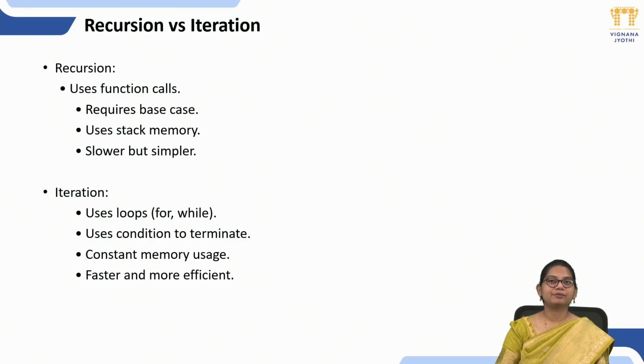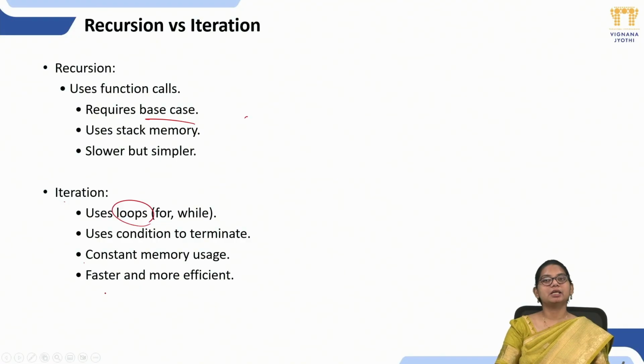Then what are the differences between recursion and iteration? Recursion uses function calls, requires a base case, and uses stack memory; it is slower but simple. These are about recursion. So what is meant by iteration? It uses loops. In recursion, we are using two conditions, right? The first one is the base case and the next one is the recursive case. But in iteration, we use looping statements and we use a condition to terminate. Here the memory is constant and it is faster.